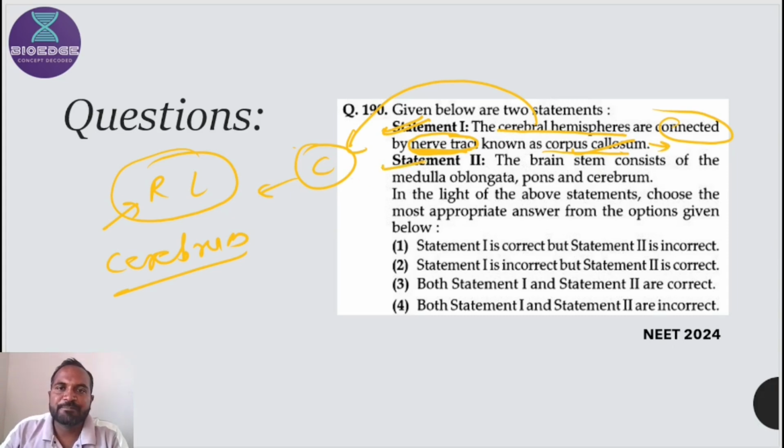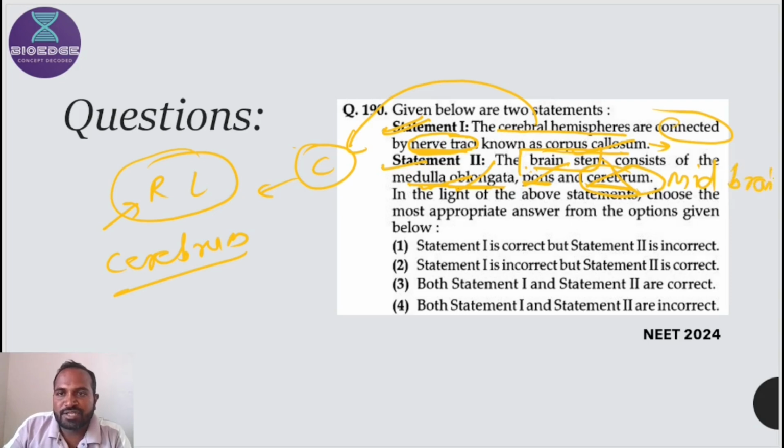Then second statement, the brain stem consists of medulla oblongata, pons and cerebrum. So you should know the concept behind what is meant by brainstem. Brainstem consists of three organs. Medulla oblongata is present, pons is also present, but cerebrum is not a part of brainstem. It is the midbrain.